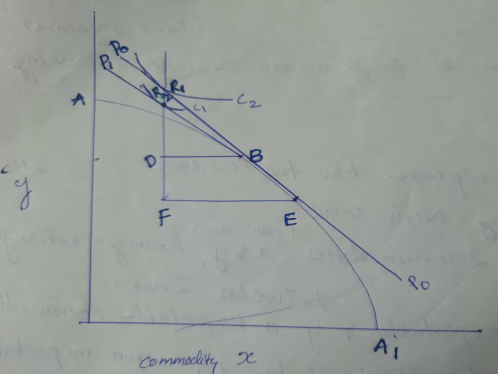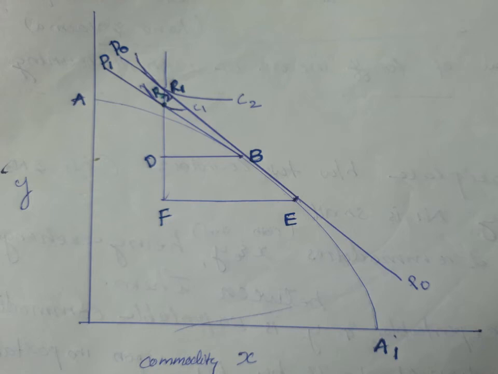Production of the importable commodity increases, but the consumption of the commodity declines. After tariff, Nation 1 exports BD quantity of commodity X. Earlier it was FE.